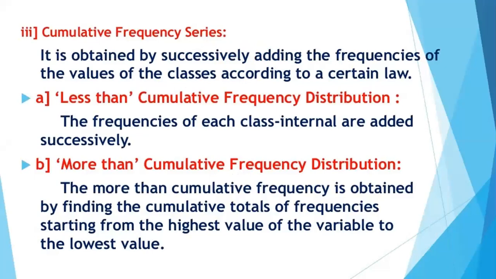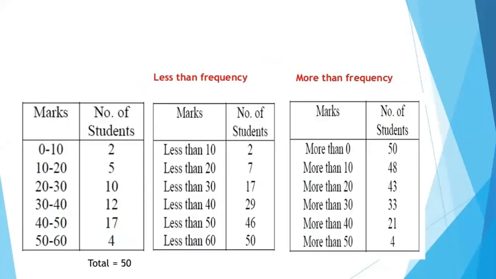So in the last class, we covered the cumulative frequency series also, in which we have to change the exclusive series into less than frequency and more than frequency. If I want to change the exclusive series into less than or more than frequency series, I just need to convert it, change it to cumulative frequency. Less than frequency means from the exclusive series only, we take the upper limit like less than 10, less than 20, less than 30, less than 40, less than 50, less than 60, less than 70, and so on, right?